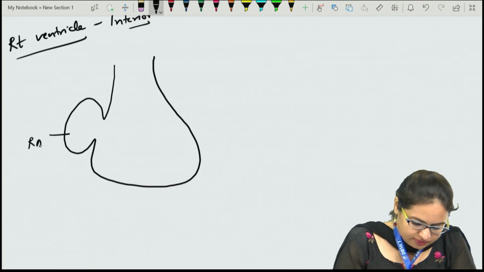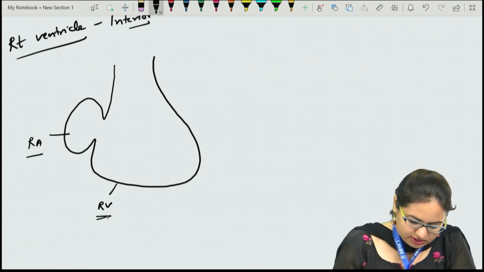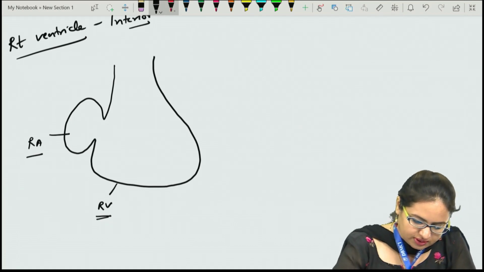This is the right atrium and this one is the right ventricle, and this is the site where the cusps are present.